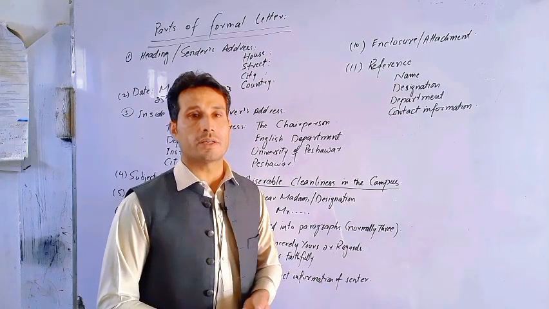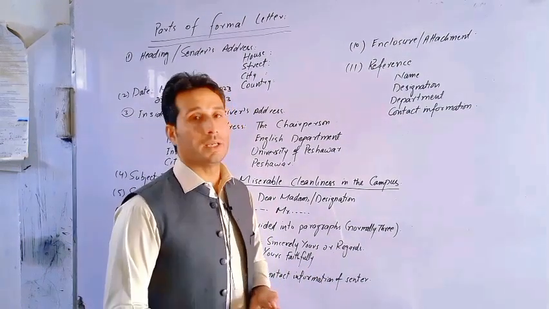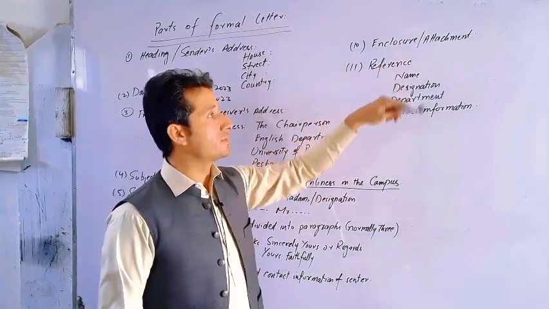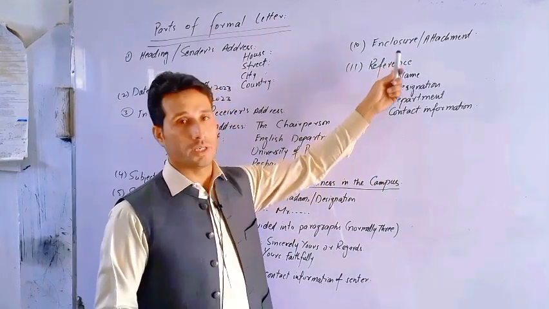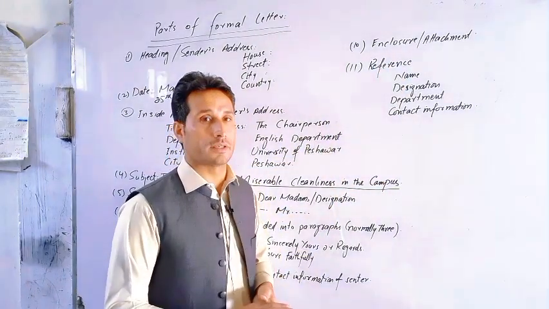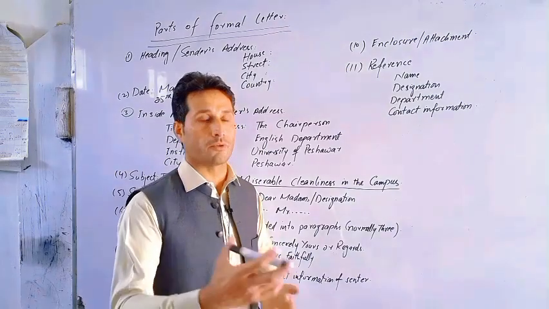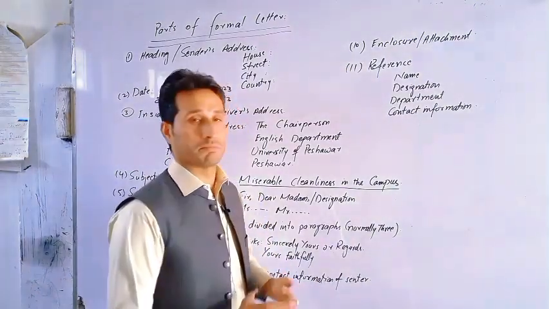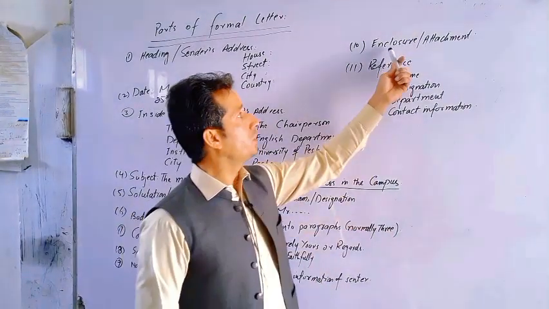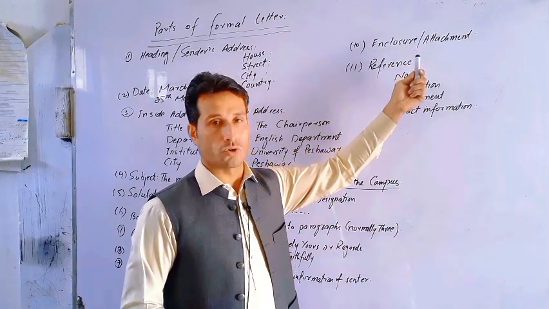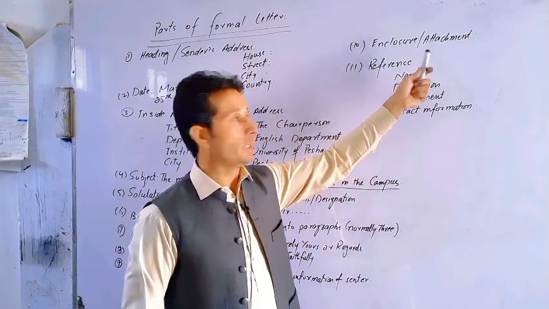Next we have enclosure or attachment. Suppose we attach some other documents with our letter, so we may put a list here of the documents that are attached with the letter, and we mention in the body of the letter that such document is attached herewith for evidence or for example or for reference, etc. So here we provide the list of those documents that are attached herewith.